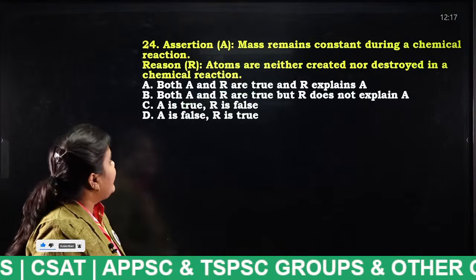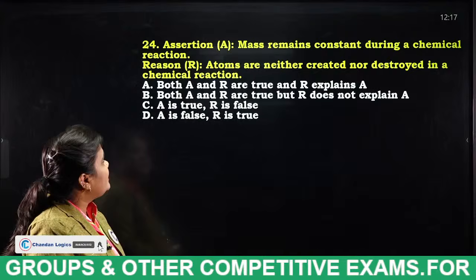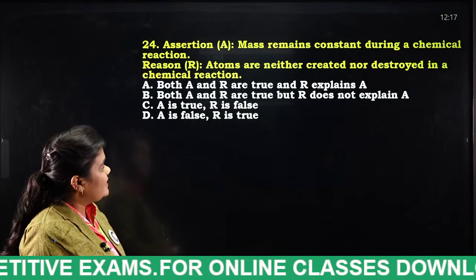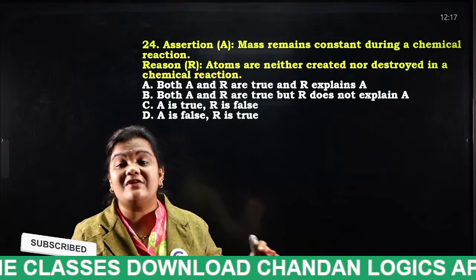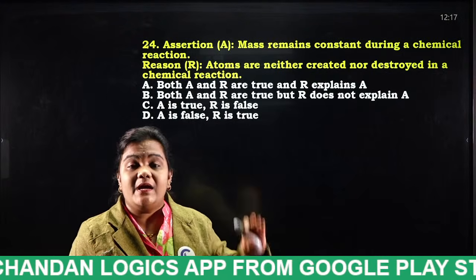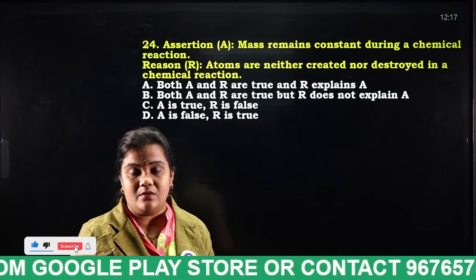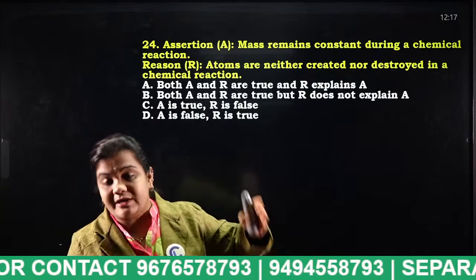Very good. Next, mass remains constant during a chemical reaction. Atoms are neither created nor destroyed in a chemical reaction. Now tell me the answer, students. If you look at the law of conservation of mass, I have already explained it. In the law of conservation of mass, what we came to know, students, is that mass is neither created nor destroyed.